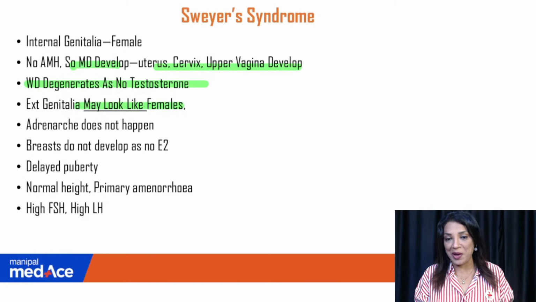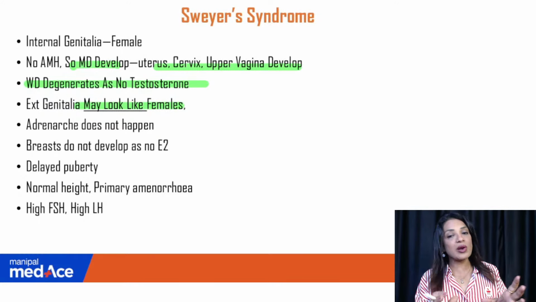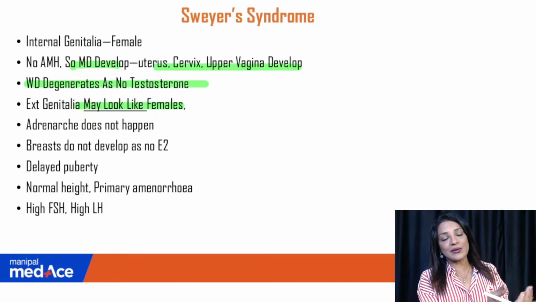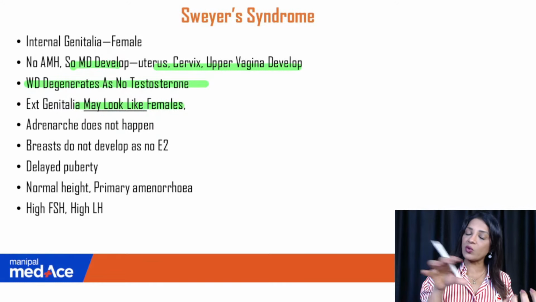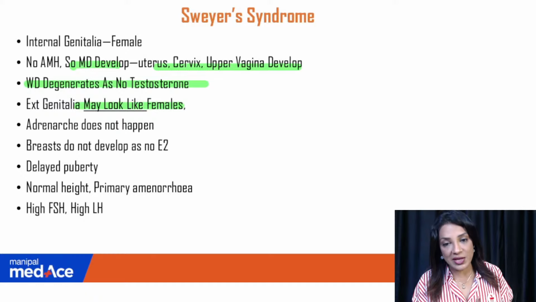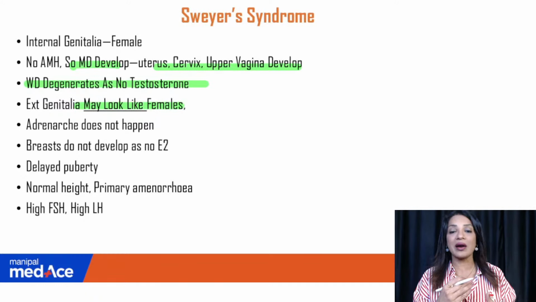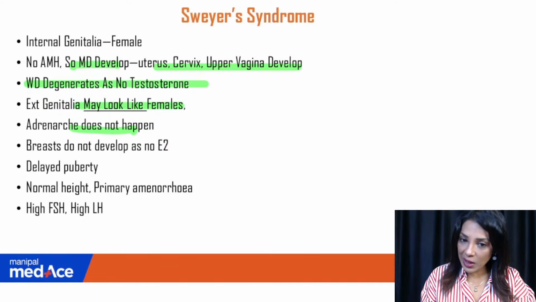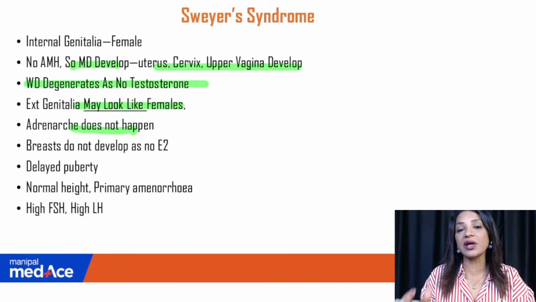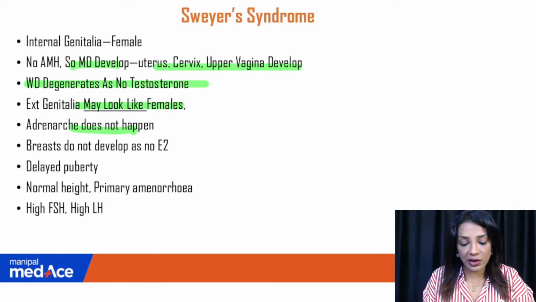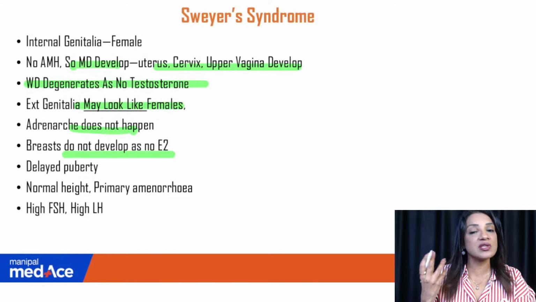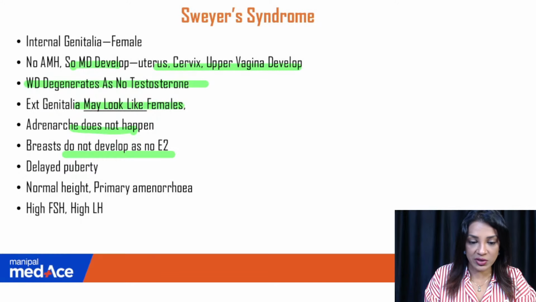I have also not mugged up. I have just used my knowledge of theory: if the testis is working, it will secrete these hormones. If receptors are not working, which hormone will not work, what will happen to the rest of the hormones. So this is how you learn and understand. Adrenarche does not happen because testosterone is not there. It is not that it is not acting on the receptor, it is not there at all. There will be no breast development because there is no androgen getting converted to estrogen.